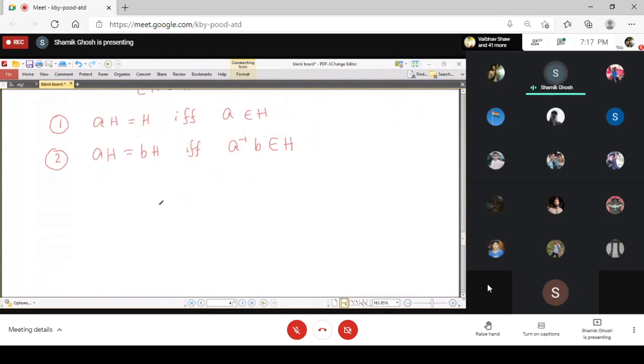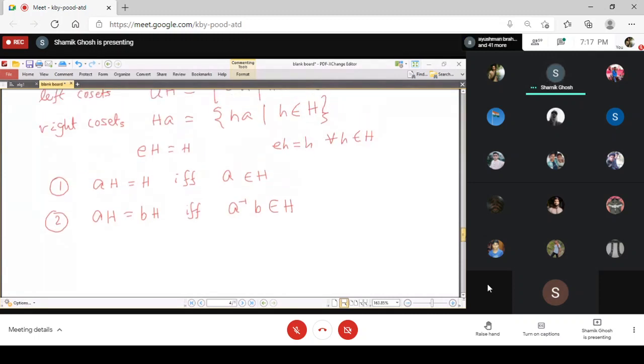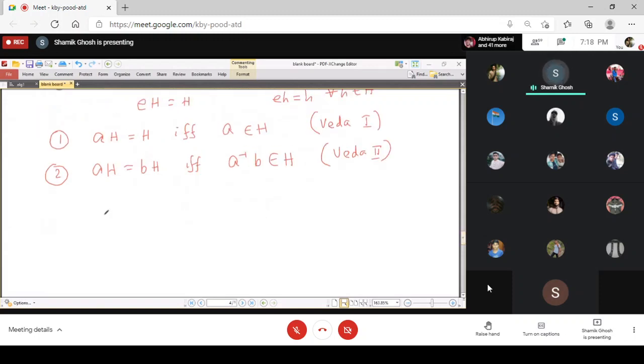So one by one we prove these. These results are very important and you will find them everywhere. You will need them everywhere, and that is why I generally mark them as Beth 1 and Beth 2, as if these are the Beth of group theory. So I want to prove the first one.